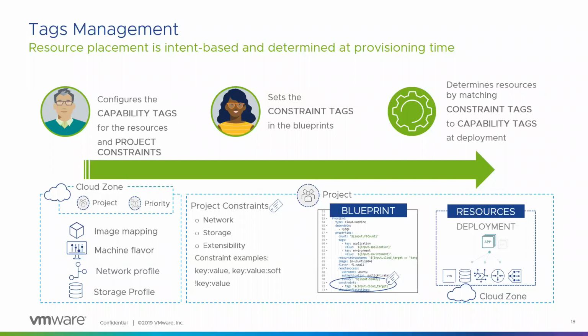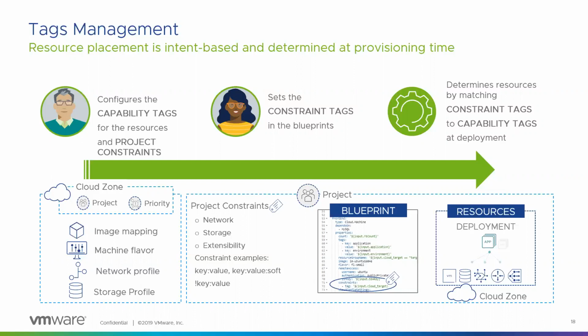Capability tags are what you place on individual resources. Now, let's say you have data stores, or individual clusters or networks. You would place tags on these infrastructure objects, and this is done by the admin. When the blueprint designer comes in, the designer places certain tags in the blueprint which enable placement. Now, let's say you want the deployment to happen on SSDs, you can place the appropriate tags.